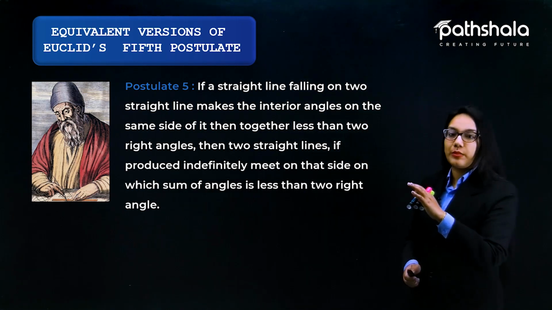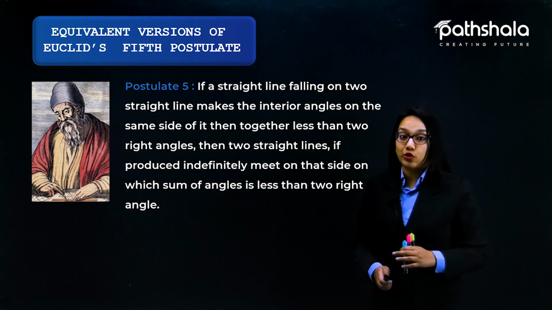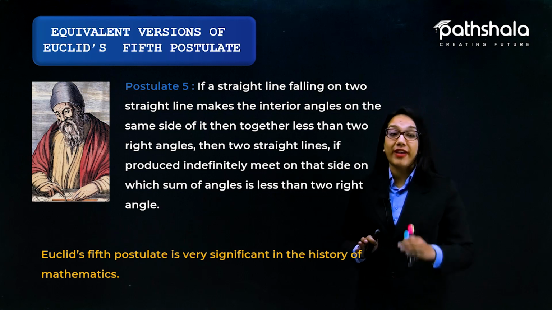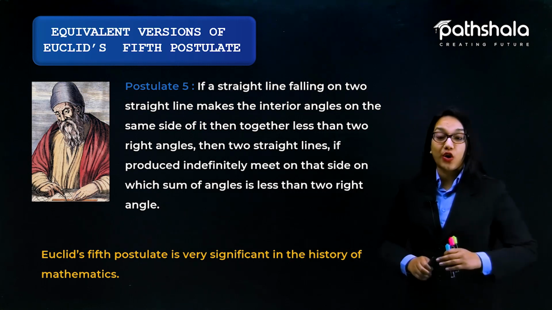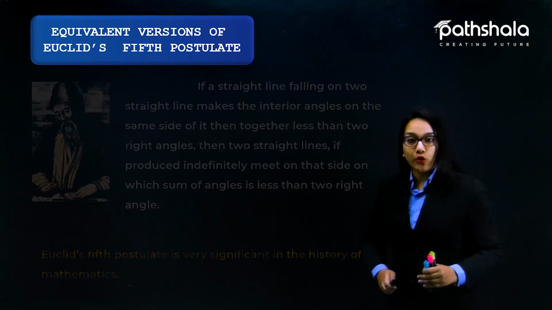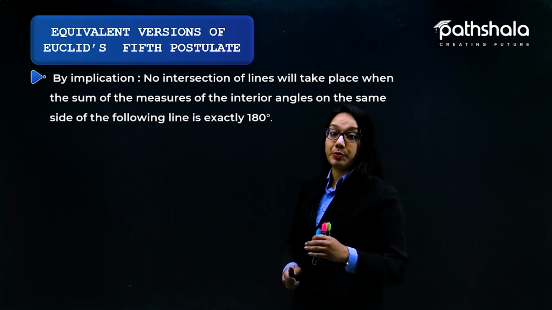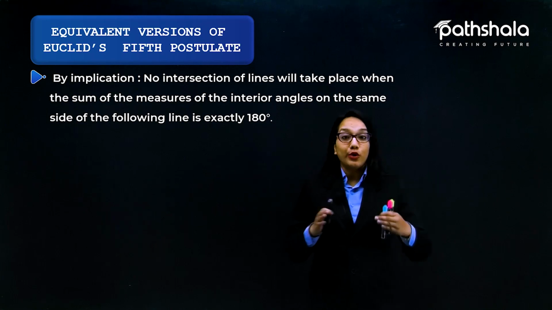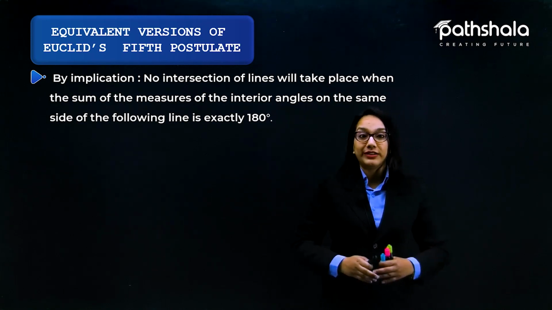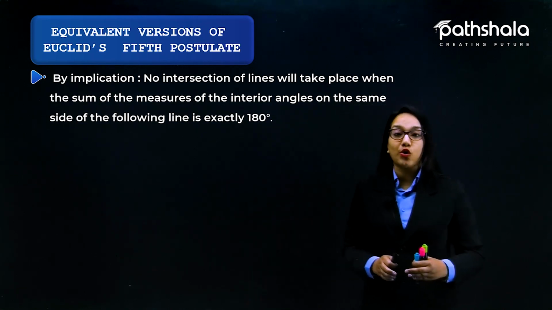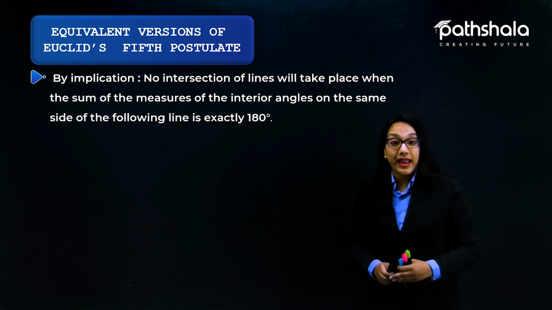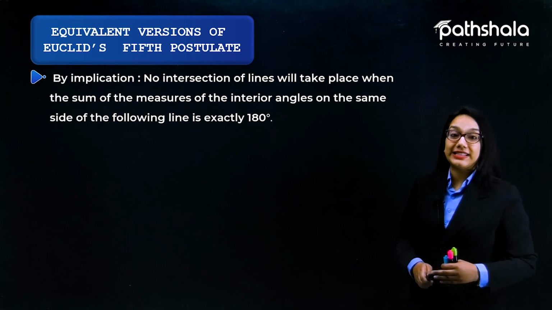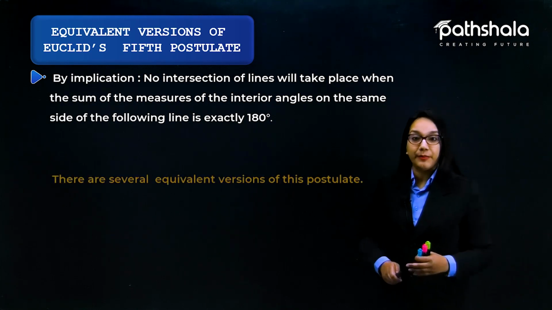So this was nothing but Euclid's fifth postulate, and this particular postulate is really very significant in the history of mathematics. Moreover, by implication we can also say that no intersection of lines will take place when the sum of the measures of the interior angles on the same side of the falling line is exactly 180 degrees.